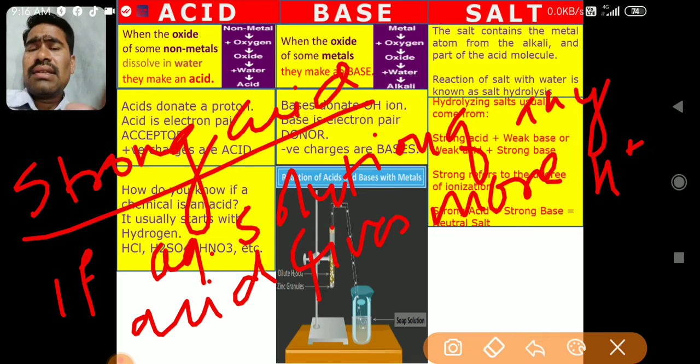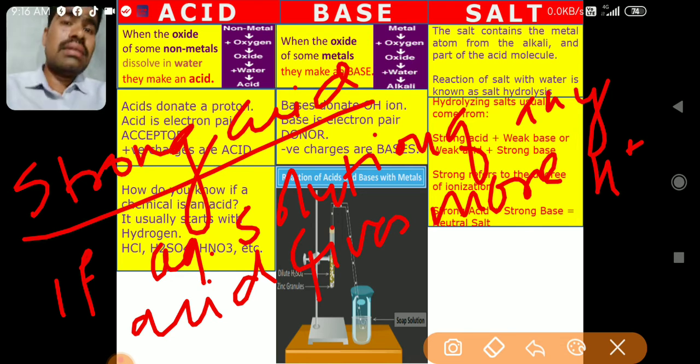But in case of some acids, like organic acids, they do not furnish many H plus ions. They give very few H plus ions, and that's why they are called weak. The strength of acid and base depends mainly on the strength of acid. Strength of acid depends on the number of H plus ions in the solution. If the number of H plus ions is very high, then it is a strong acid. If the number of H plus ions is very low, then it is a weak acid. Similarly, if OH minus ions are very high in a base, it is a strong base, and if OH minus are very few in the base, then this is a weak base.